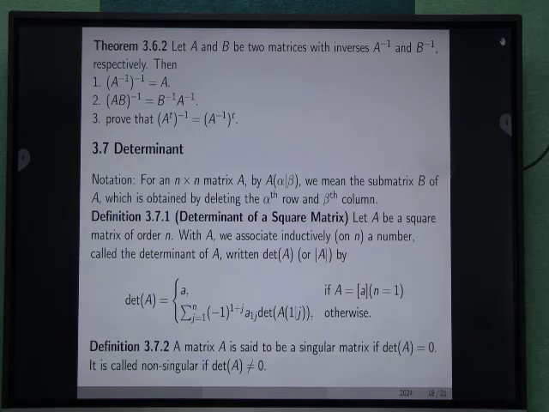A matrix A is said to be singular if determinant of A equals 0. If the determinant of a matrix A is non-zero, then we say the matrix is non-singular.